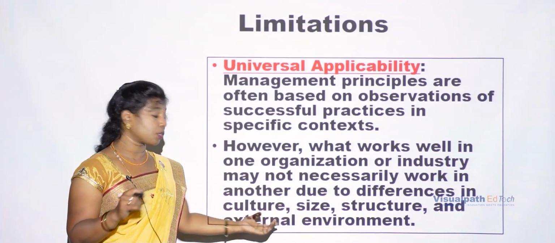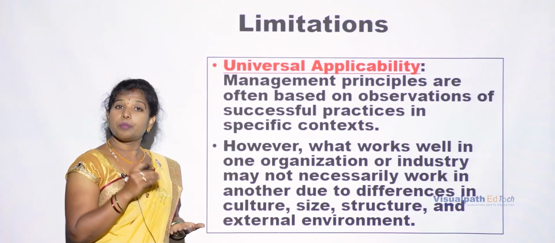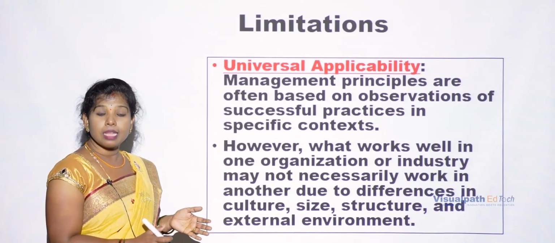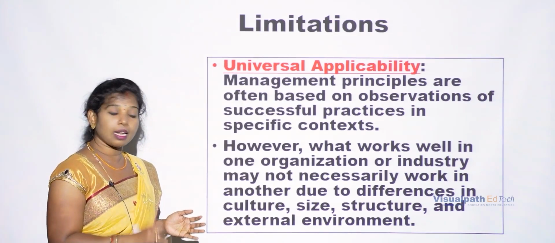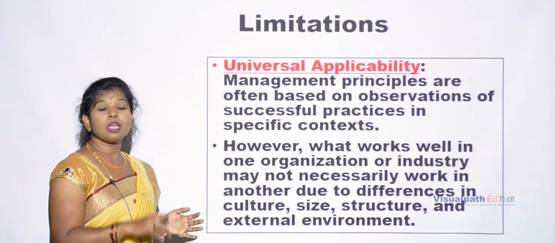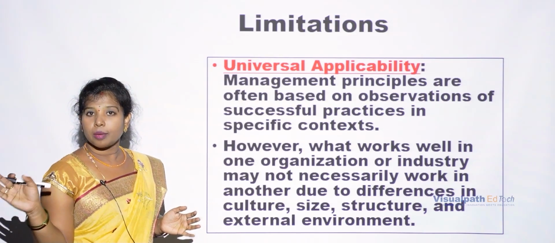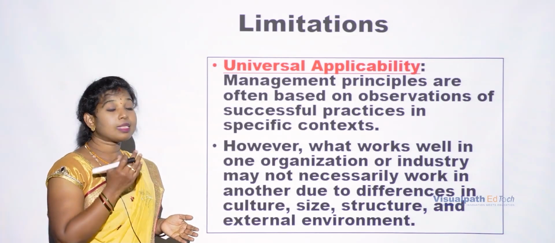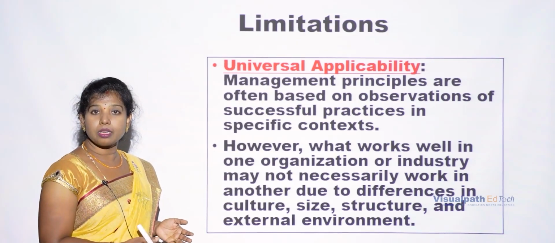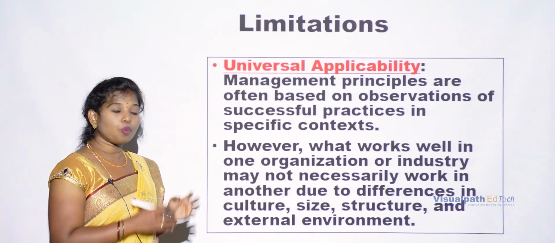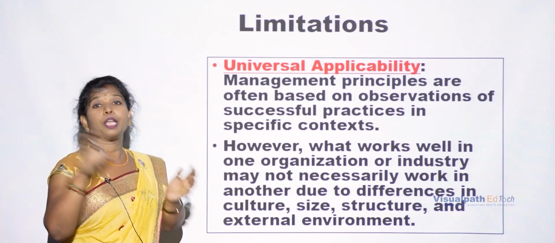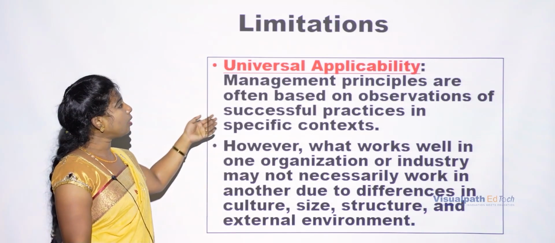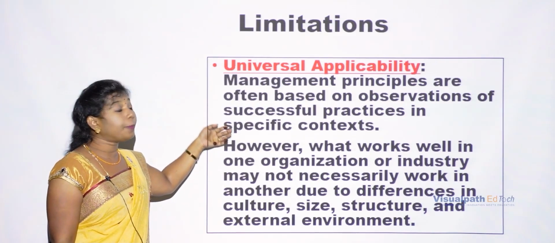So already we have discussed that whatever the system or procedure that we are following here, the same cannot be expected to work in another organization, because there is some variation. Here the culture is different, the size is different, the environment is different and the diversity is different. So we cannot combine these things into a different organization. So here it is not universally applicable.